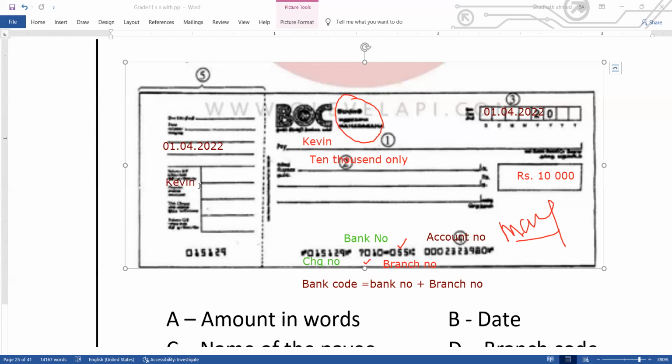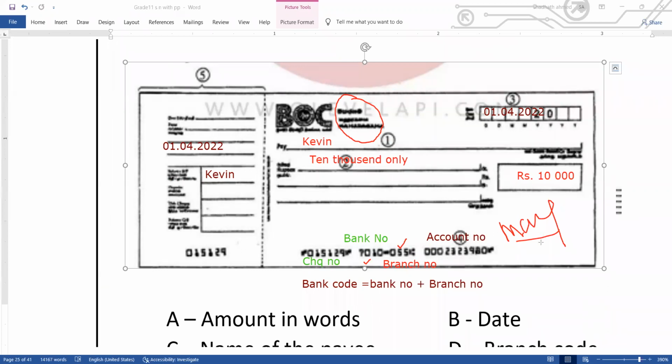Sometimes the purpose is also mentioned here. Why is this check given to Kevin? They will mention the purpose also: to buy furniture, to pay rent, to pay salary. So it is a complete check, you can understand. I have explained whatever is necessary in this. Further, one more thing I have to inform you.